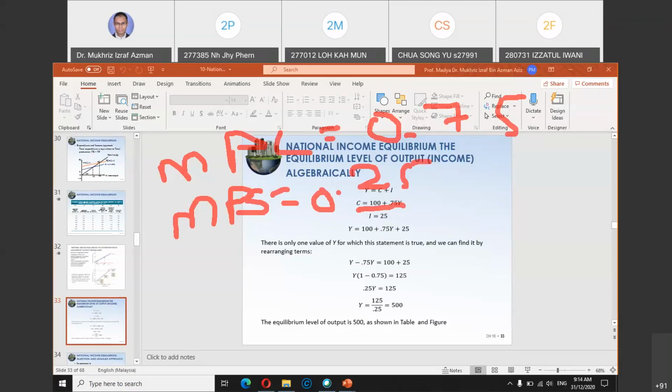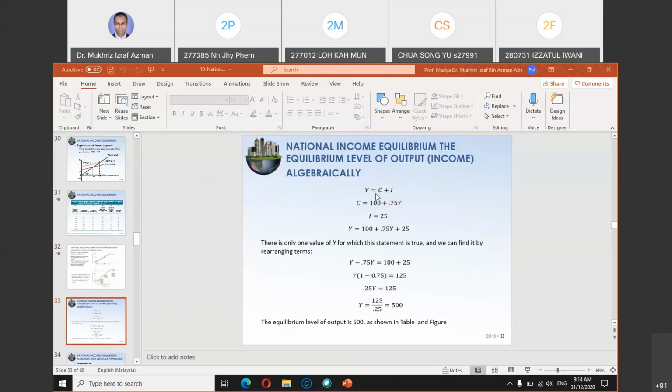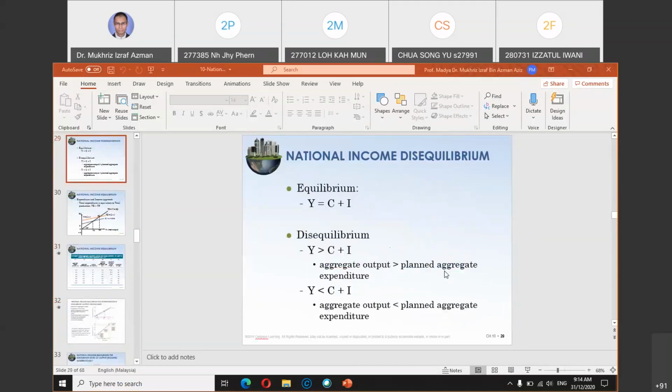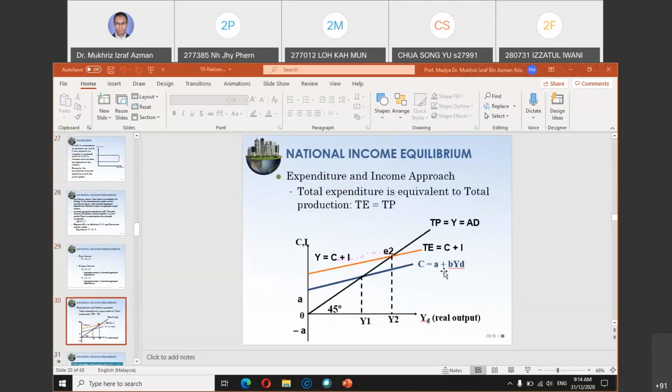So with this simple calculation, how do you calculate the Y value? Because you know that in a two-sector economy, Y is C plus I. The 25 is the autonomous investment just now, also a constant. So 100 plus 0.75Y plus I of 25, then you can solve for Y equals 500, which is the same as what you see in this simple diagram just now.